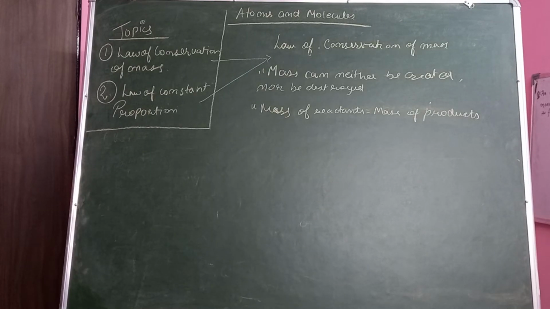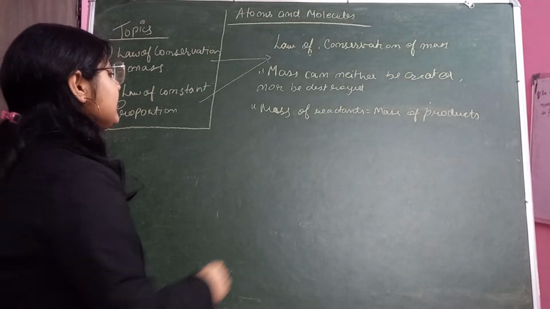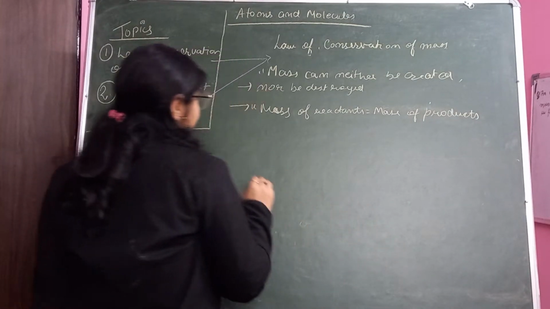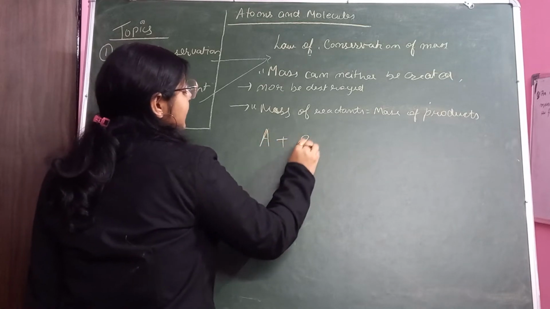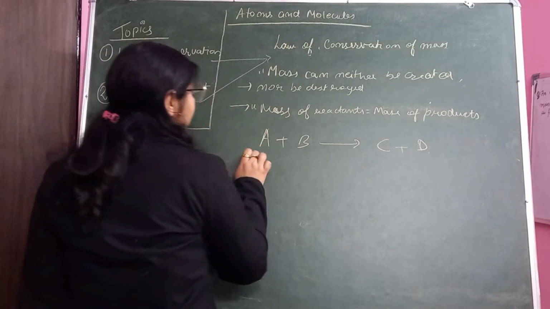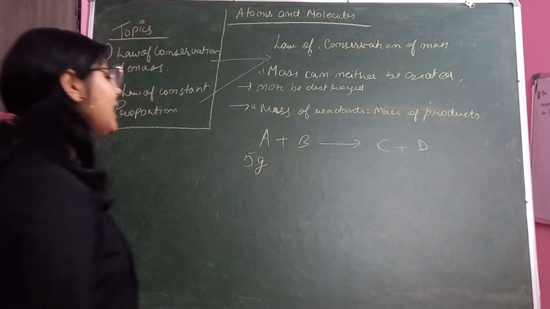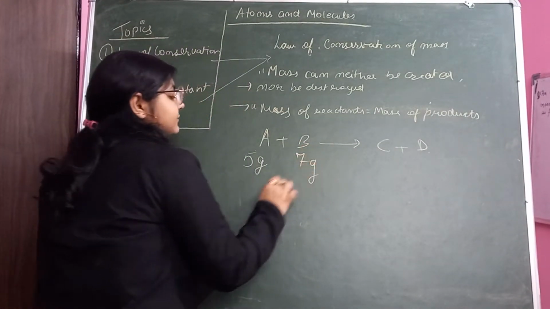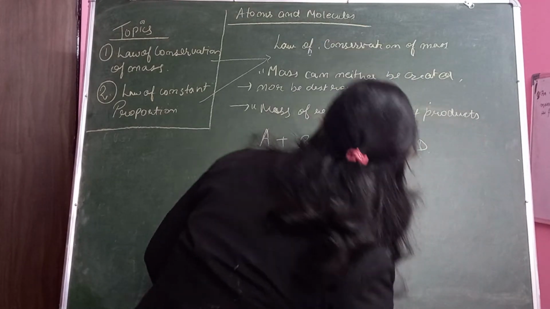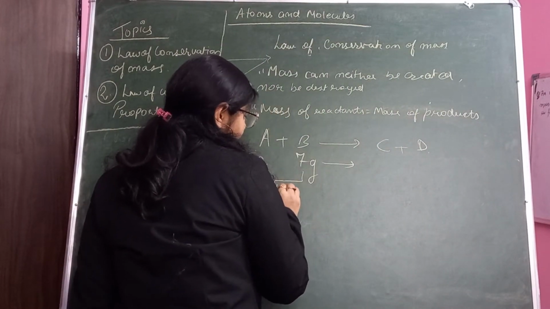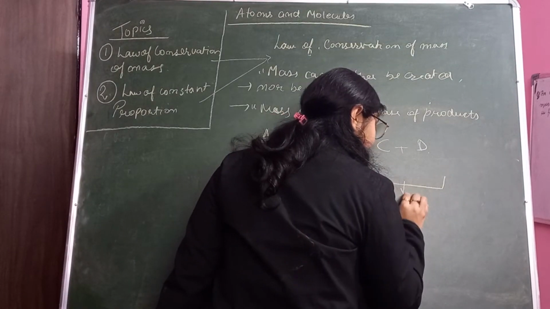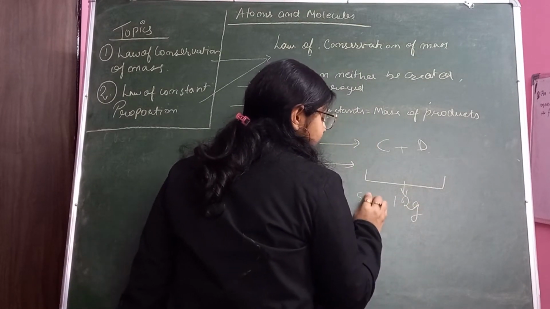नाउ सी व्हाट डज दिस लॉ सेज, कंजर्वेशन ऑफ मास. ओके, दिस इज द स्टेटमेंट जो हम ऑलरेडी आप लिख ही चुके होंगे. सो नाउ मास ऑफ रिएक्टेंट इक्वल टू मास ऑफ प्रोडक्ट. व्हाट डज इट मीन? सी if this is your equation, A plus B equal to C plus D. Now this law says that if you took mass of A as 5 gram and B is 7 grams, then the products formed, if there is a single product, should be of 12 grams only, that is 5 plus 7 grams.